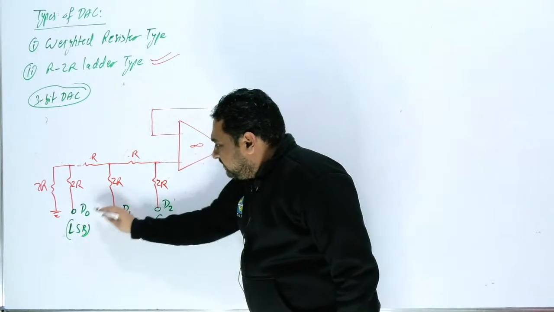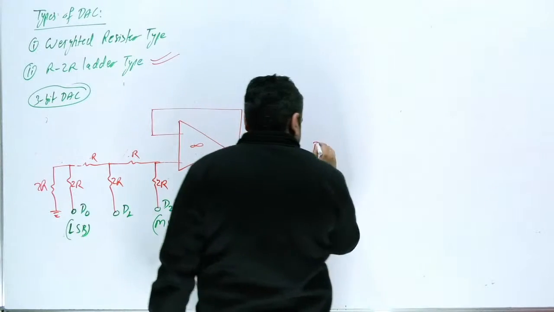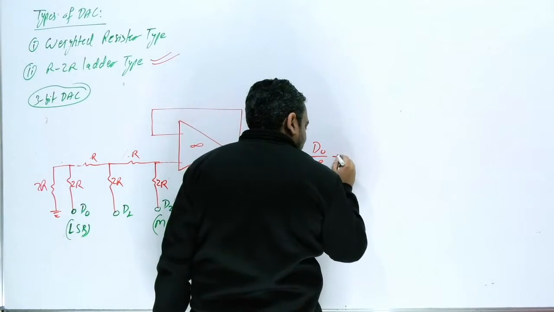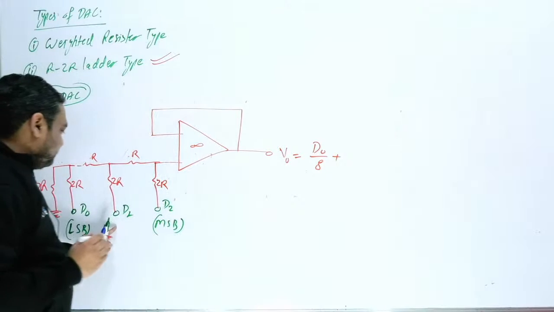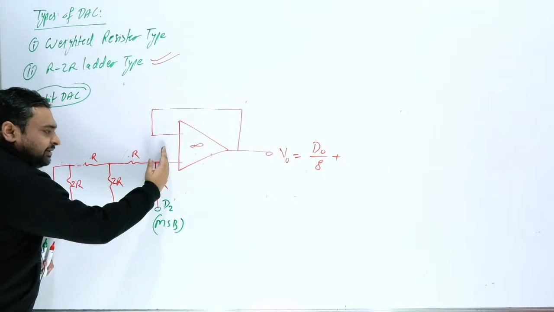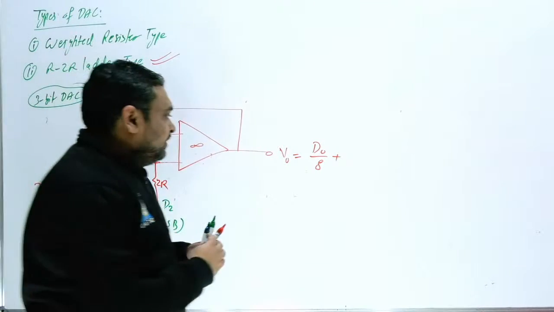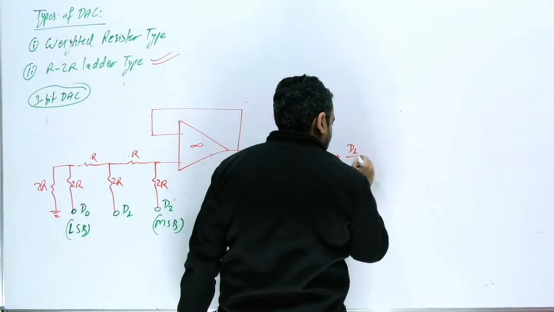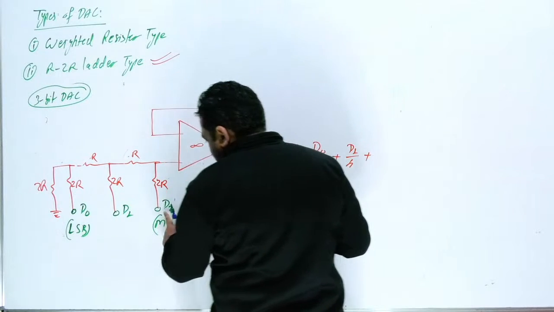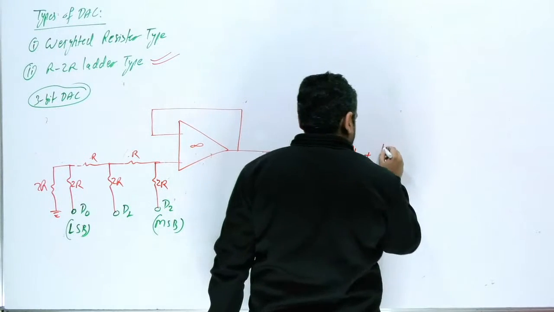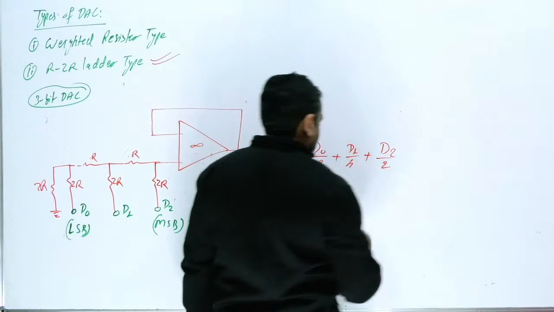Because of D0, your output voltage will be D0 by 8, plus, because of D1, D1 by 2, D1 by 4. So in every step, divide by 2, divide by 2, divide by 2. Here you will get D1 by 4. And then here this is D2, so you will get D2 by 2, like this.